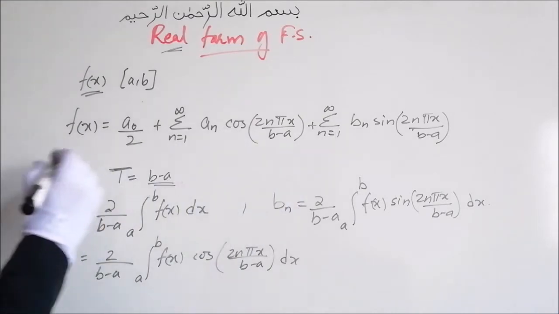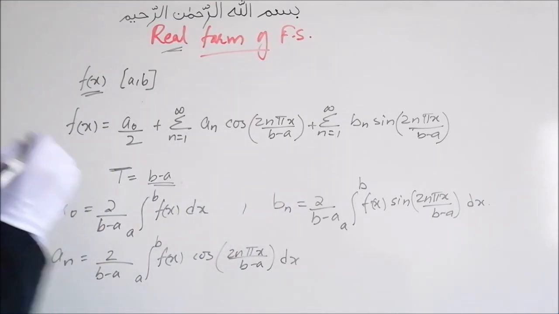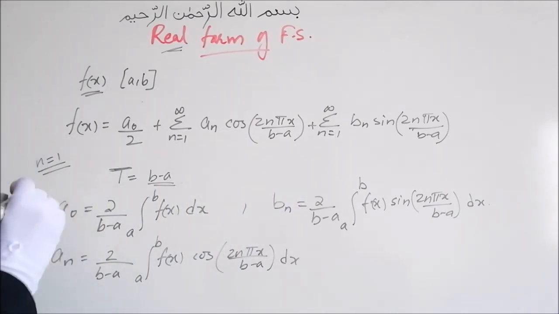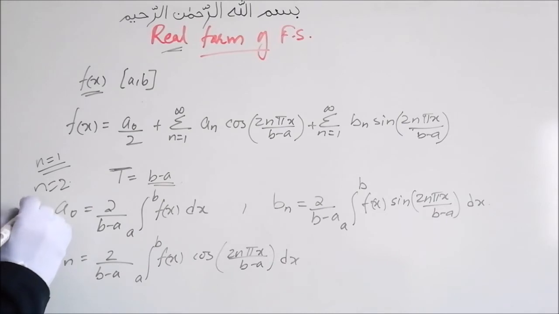Here when we take n equal to 1, we will get the fundamental frequency term. For n equal to 2, we will get the first overtone, also called the second harmonic. For n equal to 3, we will get the second overtone or the third harmonic, and so on.